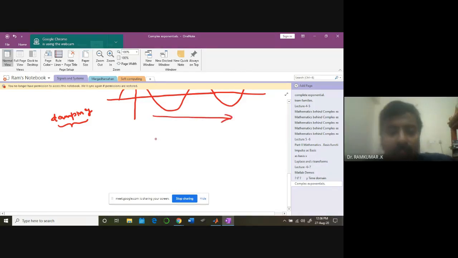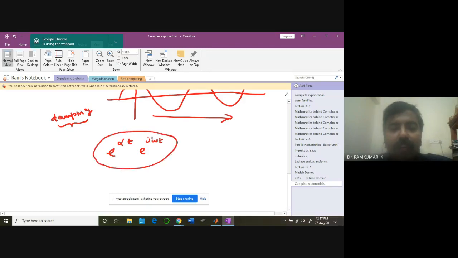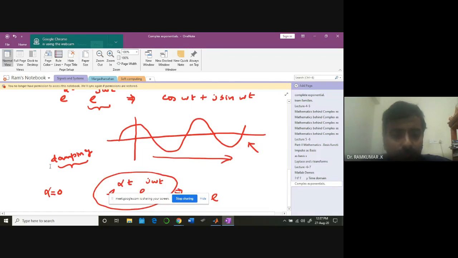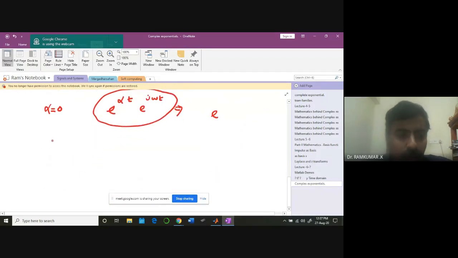Now, if I look at this second case, e power alpha t, e power j omega t. If I combine these two, I get different cases. When alpha is equal to 0, I get the pure waveform like this. This one I'll be getting. When alpha is greater than 0, everybody with me here? The waveform is going to become